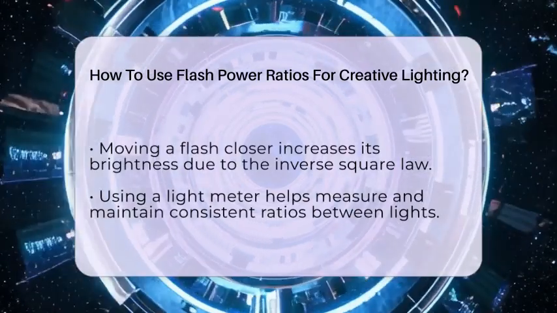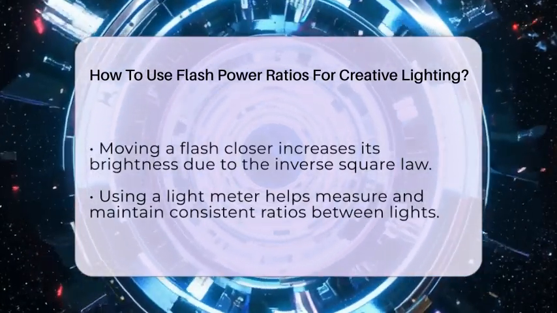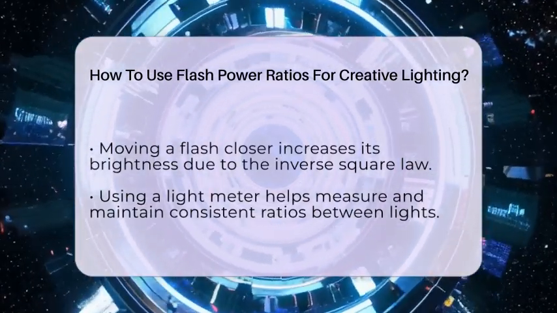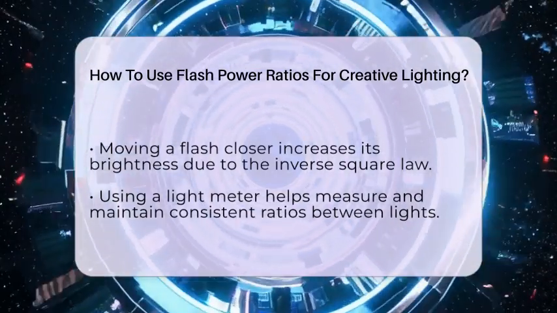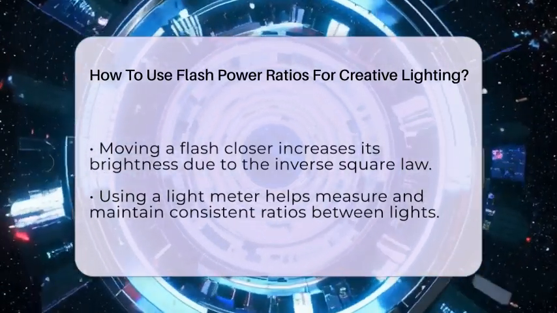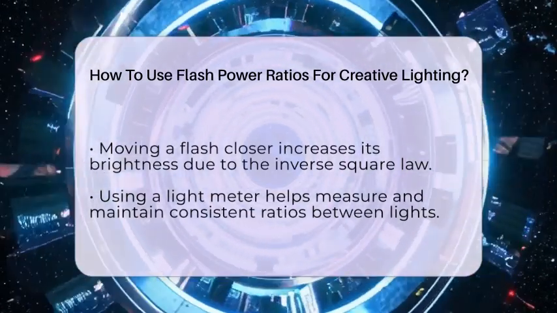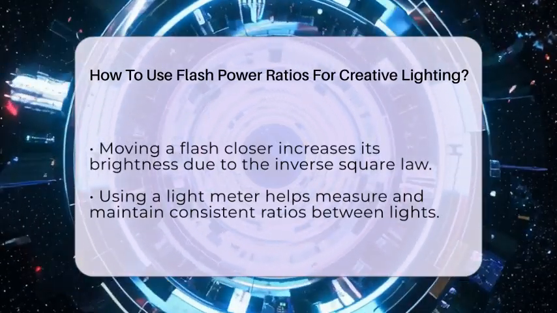If you're working with a main light and a fill light, the ratio between them shapes the overall look. For a natural feel, a 2:1 ratio means the main light is 1 stop brighter than the fill. This creates shadows that are soft but noticeable.